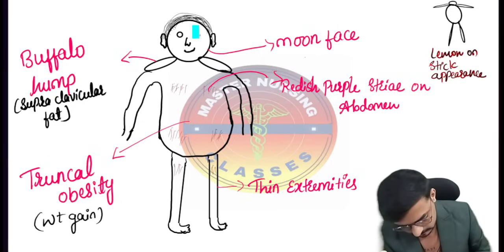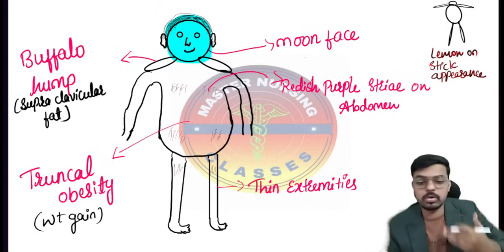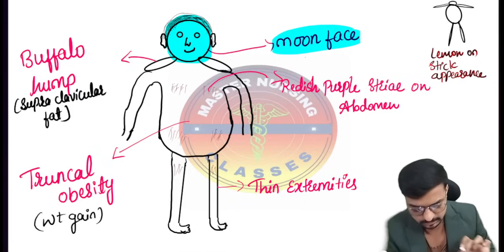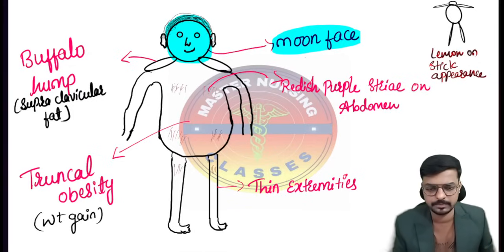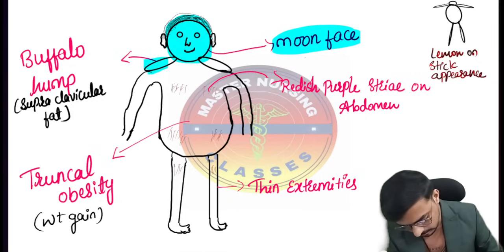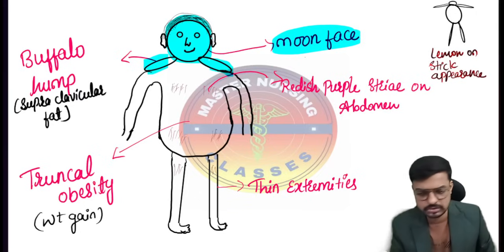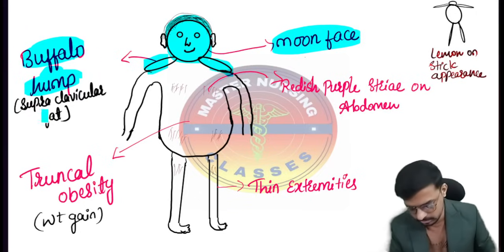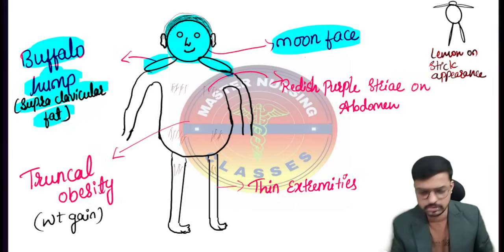Look at the face, it is a rounded, moon shaped face. It is more round than your moon, so that is the moon shaped face we are getting. And here you can see the dorsocervical area, there are fat pads, so it is looking like a buffalo hump. We can also say supraclavicular fat pads.